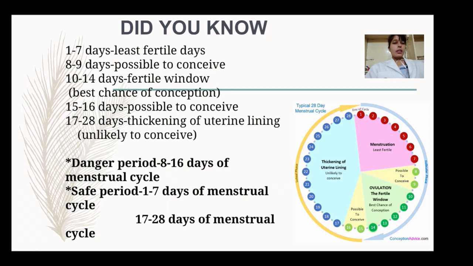Then days 1 to 7 and days 17 to 20 of the menstruation cycle are known as the safe period, because the possibility of pregnancy is less. Even if they are having sexual intercourse, the chance of pregnancy is less. So these are known as the safe period of the menstruation cycle.